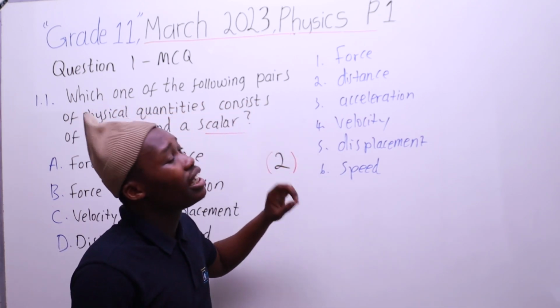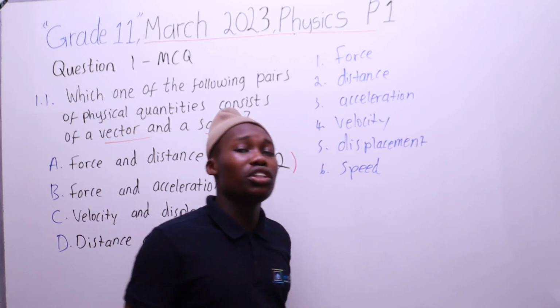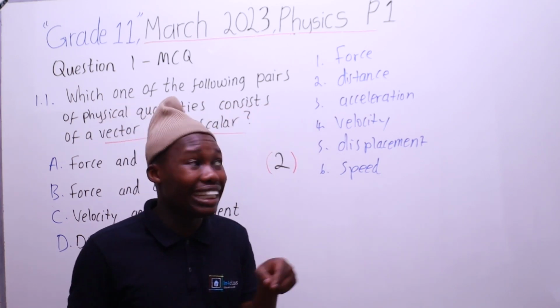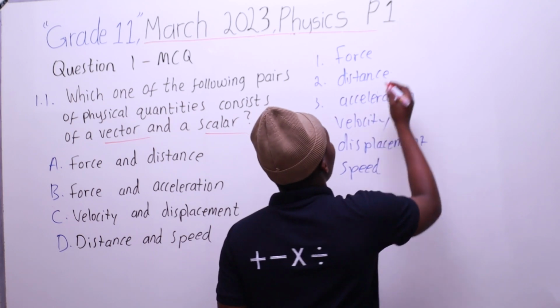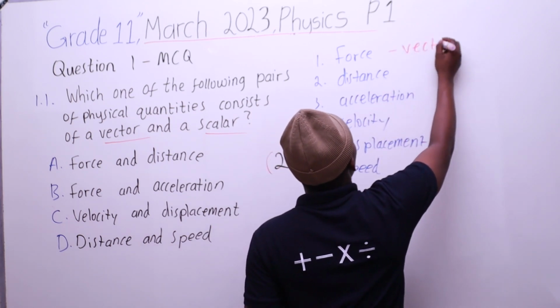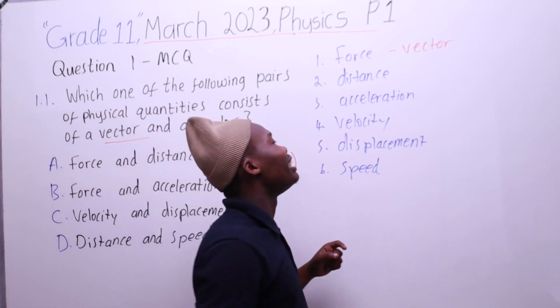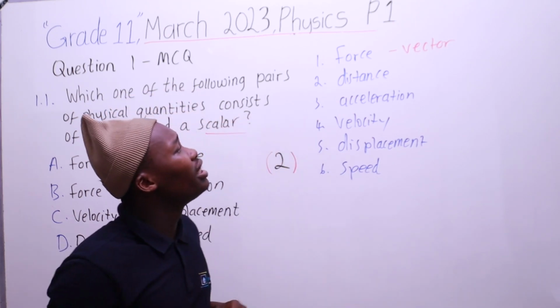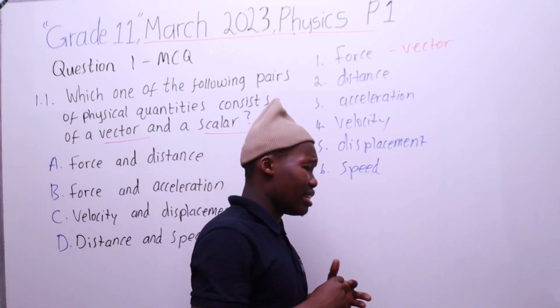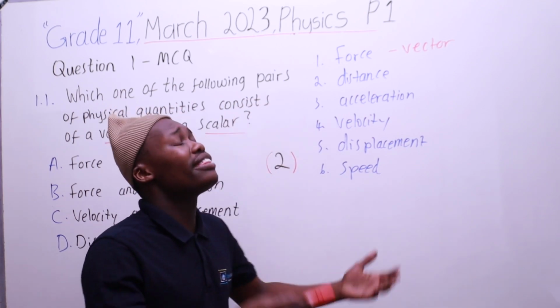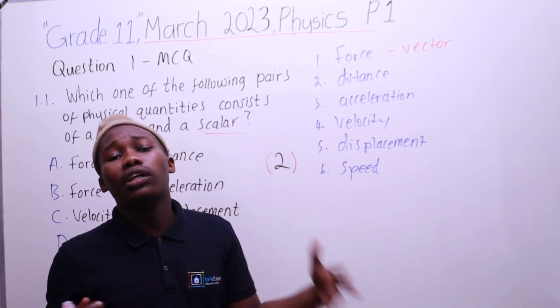Which means i-force, since i-measuration ngama-newtons, you know it has both magnitude and direction, which means i-force is a vector ngoba it has both magnitude and direction. And then we have i-distance. I-distance it is just the length kusuka from point A to point B.